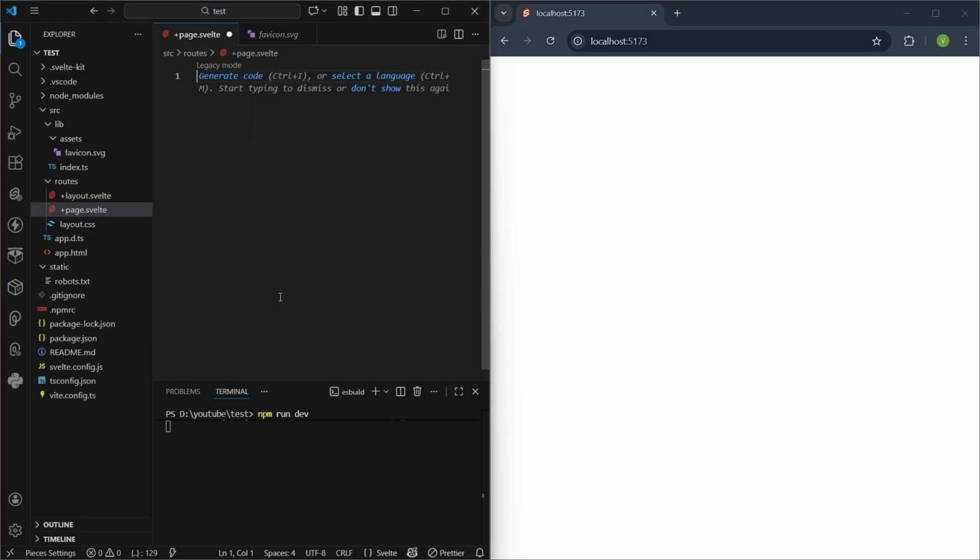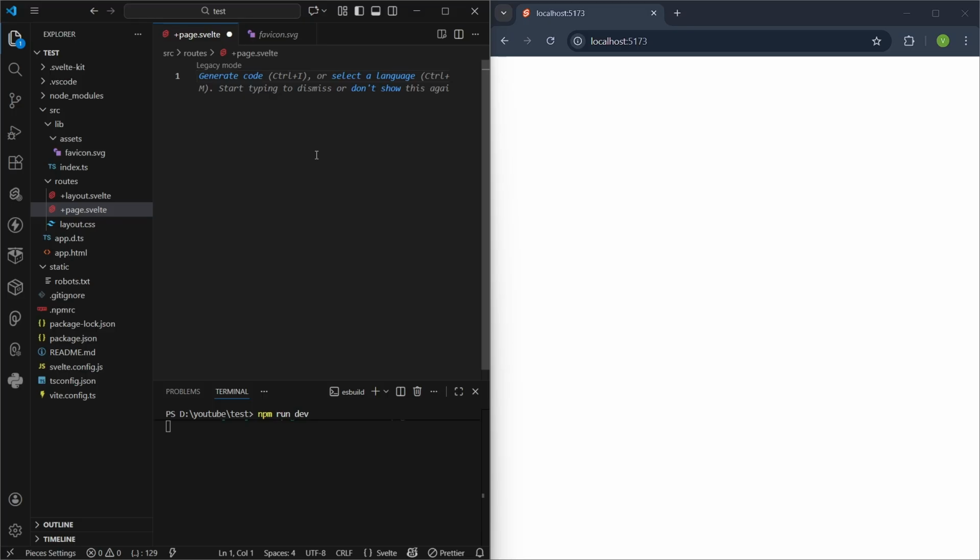So we have moved towards our VS Code. Here I have run the project with npm run dev, and the project is running on localhost 5173. That is the default localhost that Svelte uses. You can run it in any browser. It is showing blank for now because I have nothing written in the child file, that is the page.svelte. So let's begin now with creating our first ever component.